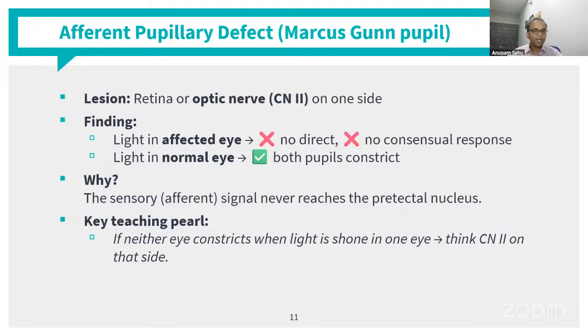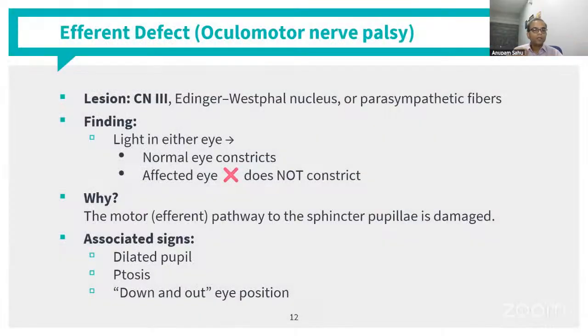So, if neither eye constricts when light is shown in one eye, think of the optic nerve. Whereas, think of cranial nerve 3 when you throw light in either eye and the normal eye constricts and the affected eye does not constrict whatever you do with it. That is the efferent pathway defect, and that affects only one of the eyes.